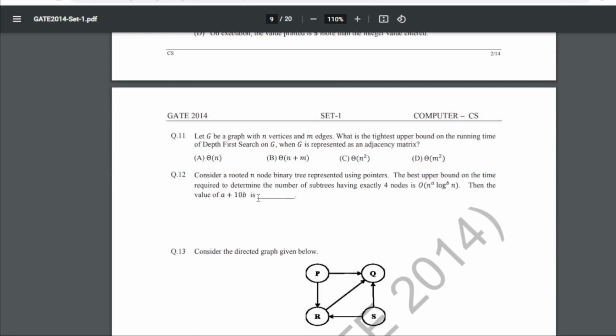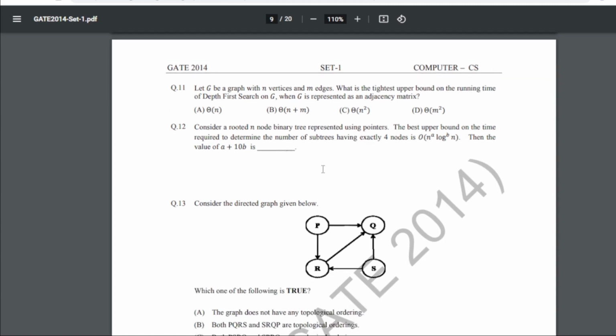Now 11th is, let G be a graph with n vertices and m edges. What is the tightest upper bound on the running time of DFS on G when G is represented as an adjacency matrix? For 11, the answer is C, that is order of n squared. 12th is, consider a rooted n-node binary tree represented using pointers. The best upper bound on the time required to determine the number of subtrees having exactly 4 nodes is order of n to the power a log to the power b n. Then the value of a plus 10b is what? So for 12th, our answer will be 1.